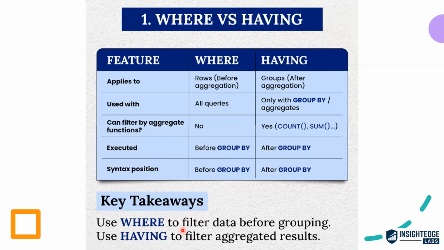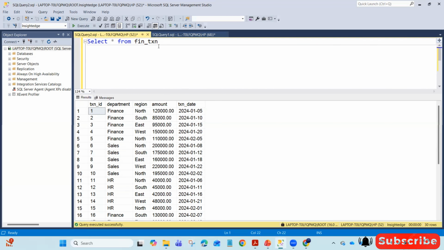Now, we have discussed the difference between WHERE clause and HAVING clause in a theoretical way, right? So let's see the same with a practical implementation. We have this finance transaction table with transaction ID, department, region, amount of that particular transaction and date of that transaction. To see the difference practically, we'll fetch department-wise total sales, that is the sum of amount.